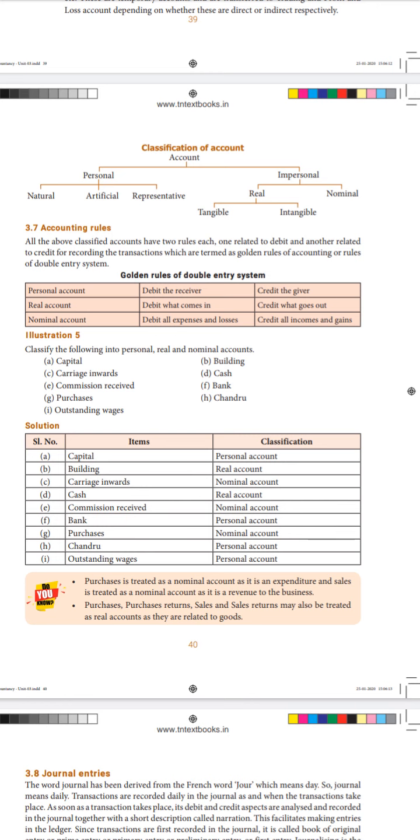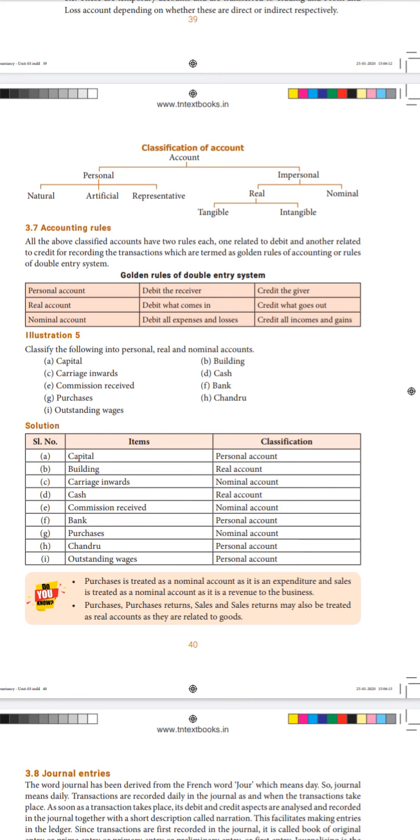Then comes commission received. Here the word received is given. Whatever we receive, it can be discount, dividend, rent, interest, or commission like what they have given. All these are incomes we are receiving, so it is an income to the business. Whenever we get any income, we have to classify this under the nominal account.